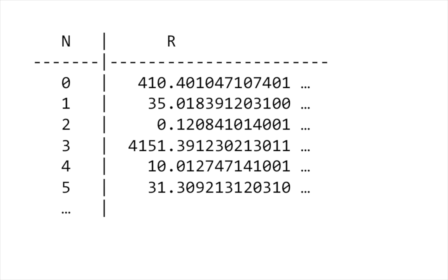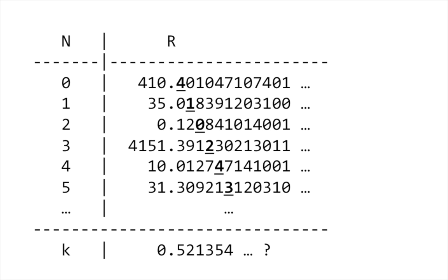We have to construct a real number such that it can't possibly be in this list. And so how can we do that? Well, we note that because the real numbers stretch off into infinity as far as their decimal expansions are concerned, we can construct this real number k in this manner.